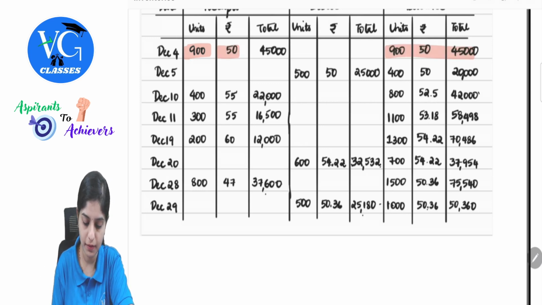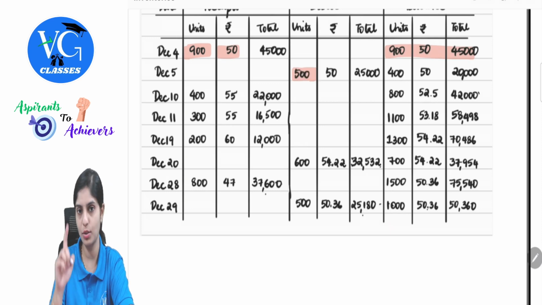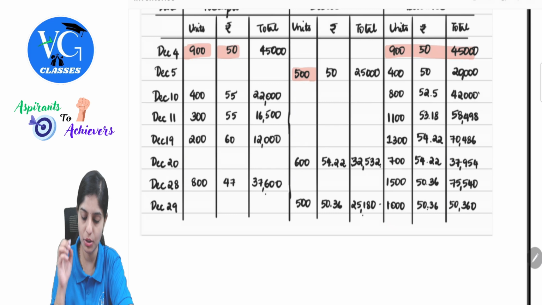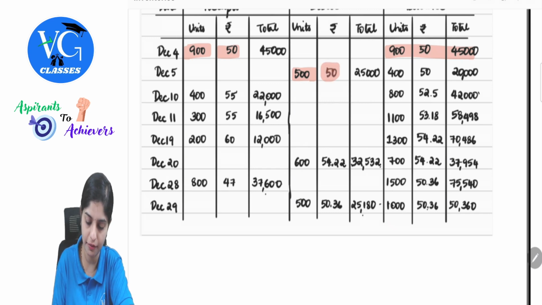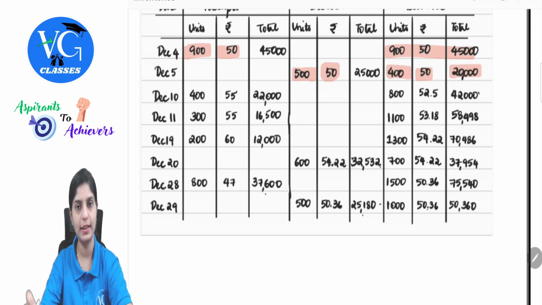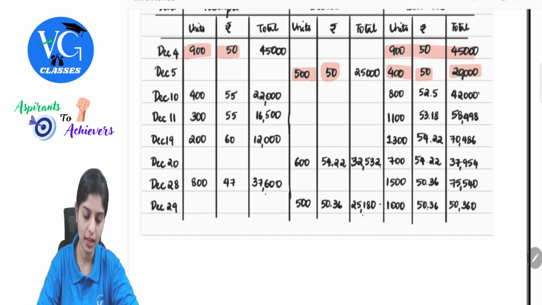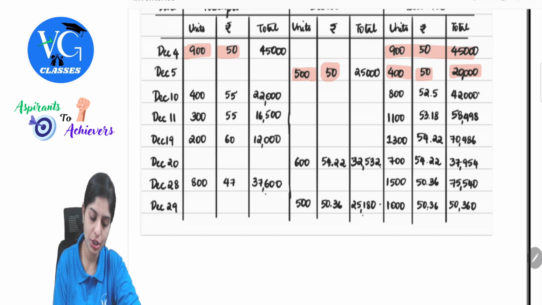On December 5th, 500 units was issued. There is only one particular installment. So at the same price of 50, we will give 450, which is 20,000. Next, on December 10th, there is an additional purchase of 400 at 55.